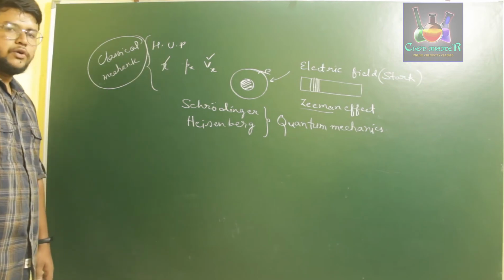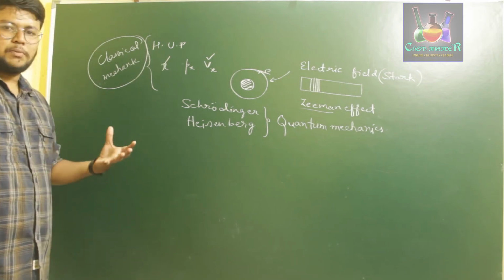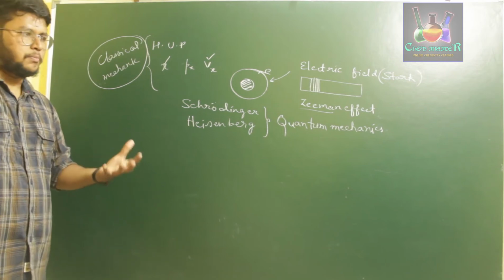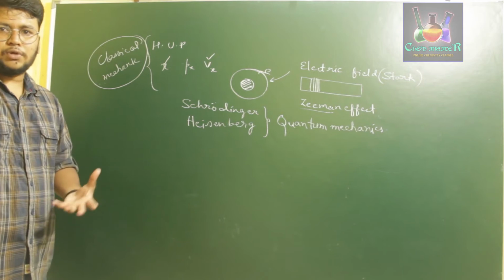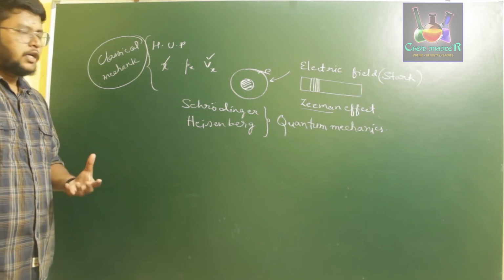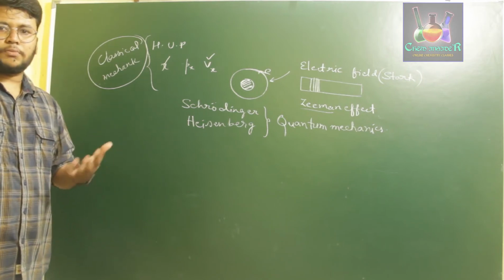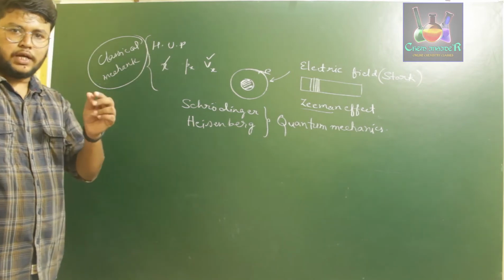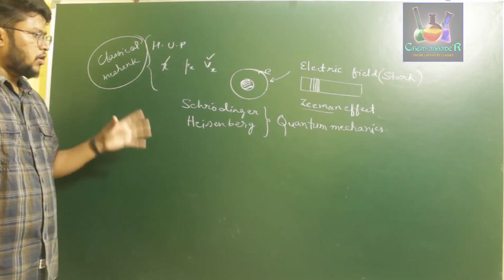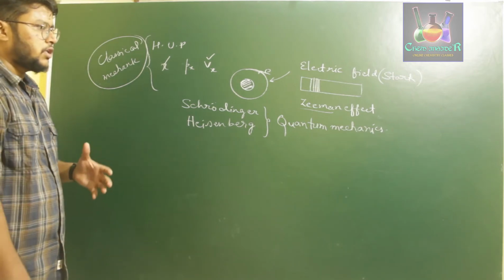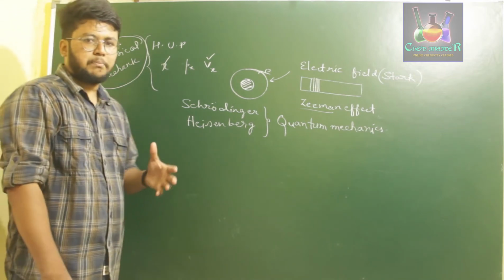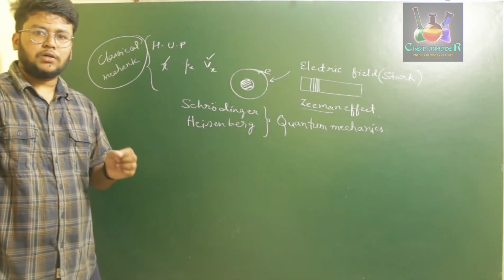Newton's laws of motion completely explain the path, energy or force of an object which is macroscopic in level, which is big in size. But it does not clearly explain the position or momentum of smaller atoms. Therefore, Schrödinger and Heisenberg came forth with a new theory in which they discussed the complete mechanics of microscopic objects.